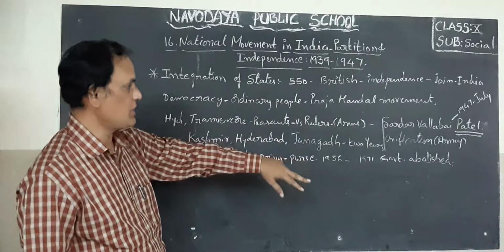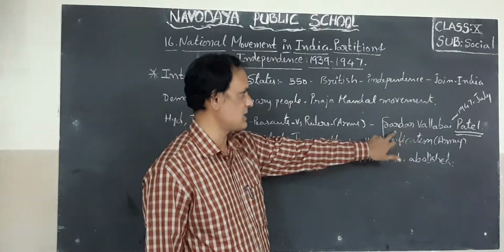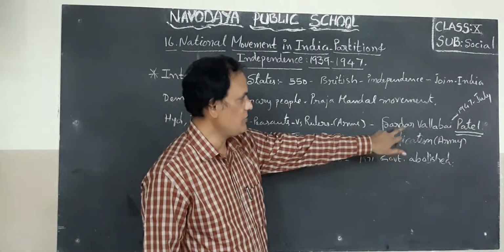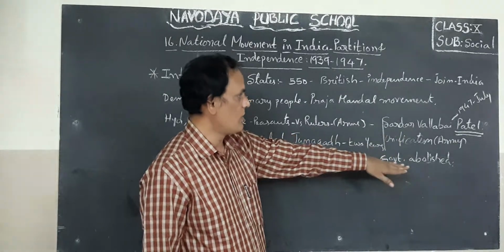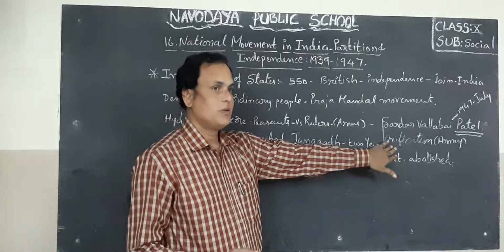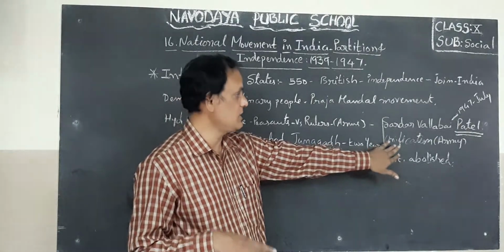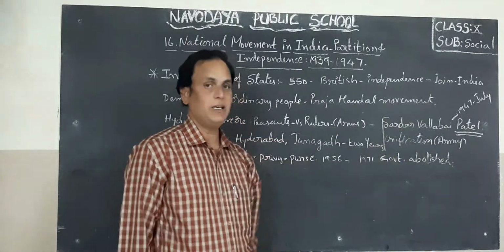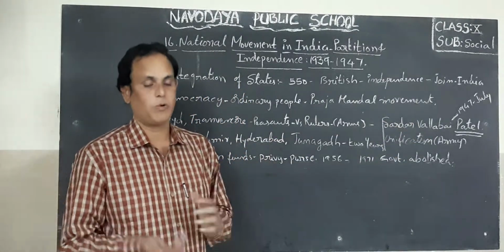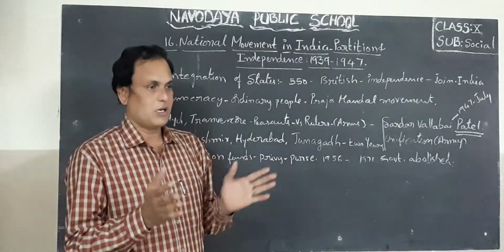So the unification started. The Indian government under the leadership of Sardar Vallabhbhai Patel, in July 1947, asked all. For those who did not want to join, he said we will match all the territories with the army. That is why they also joined.